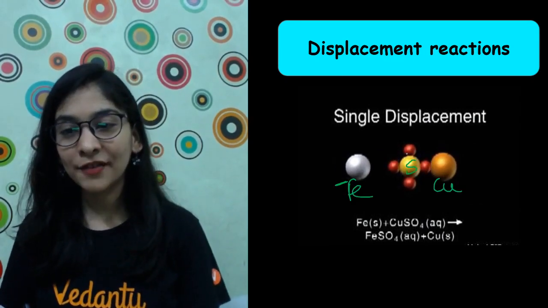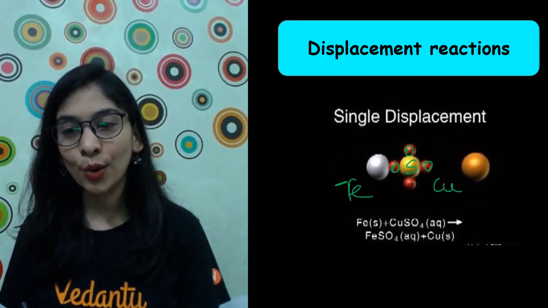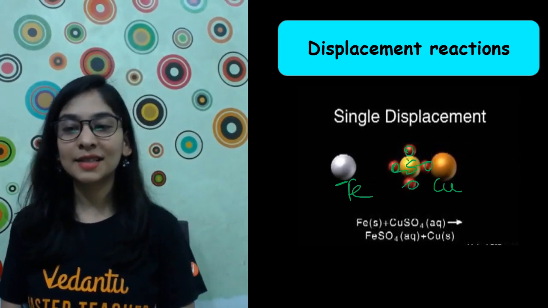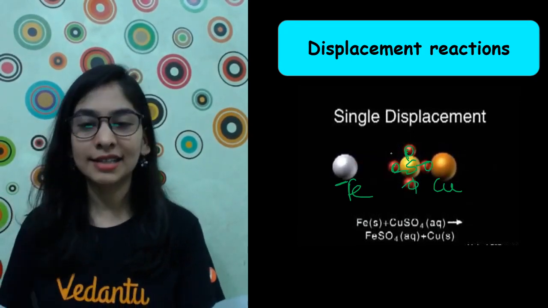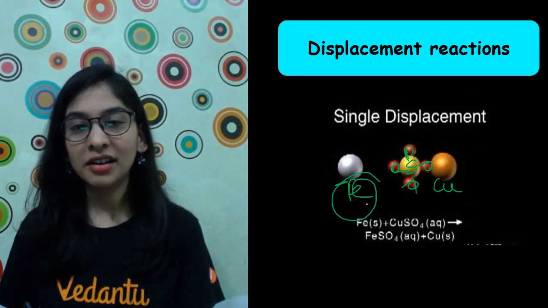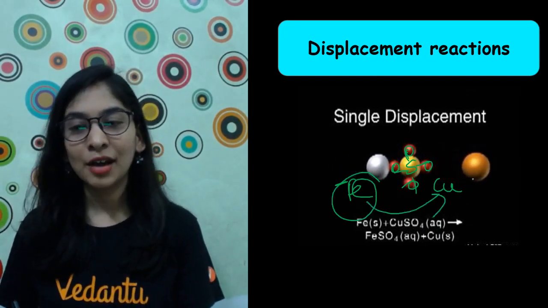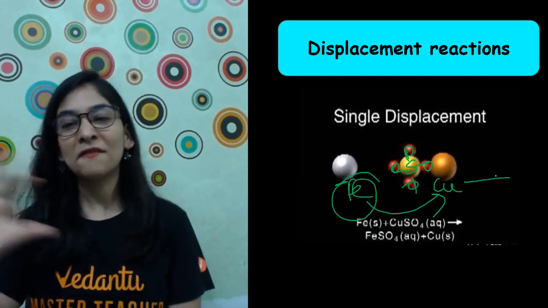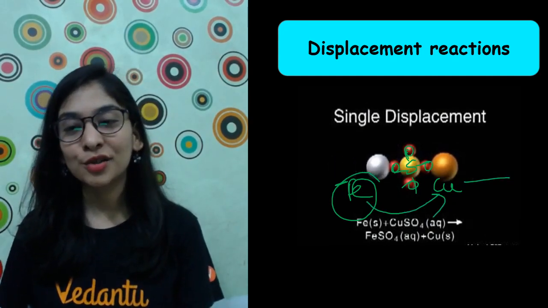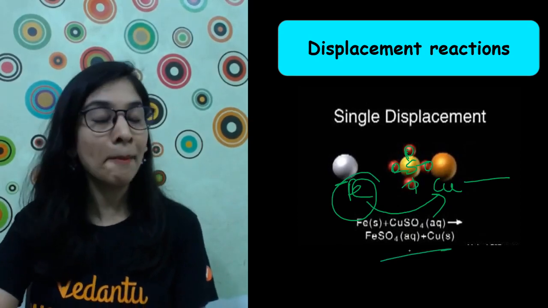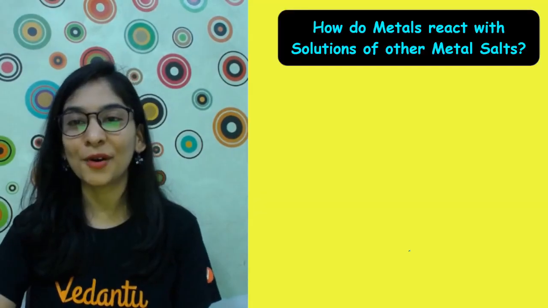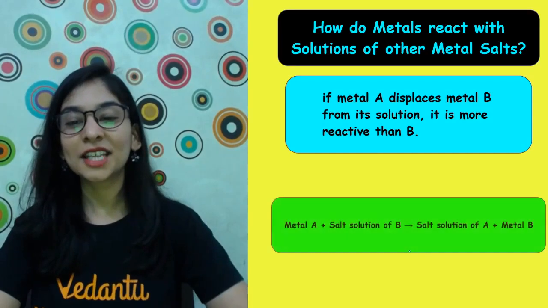This is my sulfate. Definitely I'm not showing charge right now. I just want you to understand this. Iron is like, copper, don't worry, I am coming. Poor copper, it just went away and iron is going to combine with the sulfate. See how amazingly we can see that with the help of all the GIFs. So this is pretty much clear.